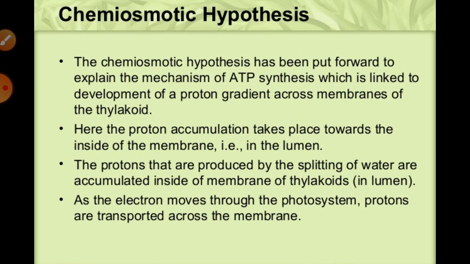We also have to know the chemiosmotic hypothesis, meaning how the NADPH and ATP formation develops. All this process takes place directly in the thylakoids and the lumen of the thylakoids, where H ions are helpful to synthesize all these products with the help of photosystem II and photosystem I, which we have already learned.